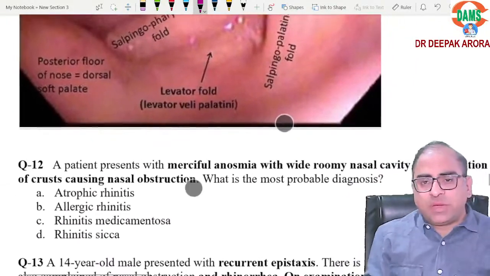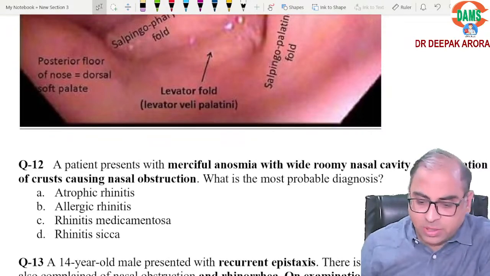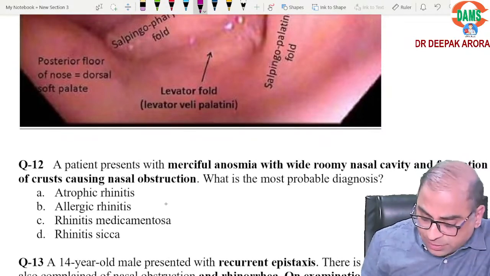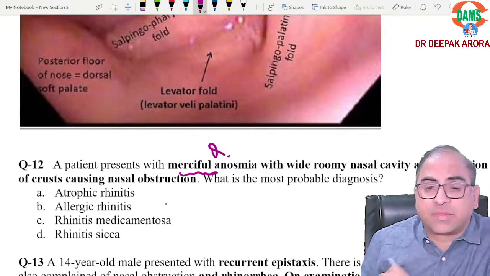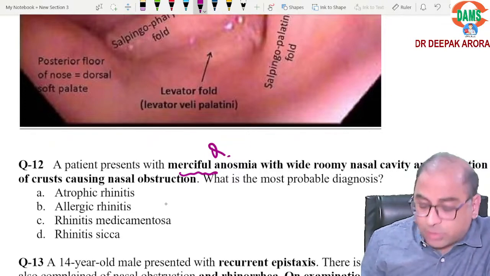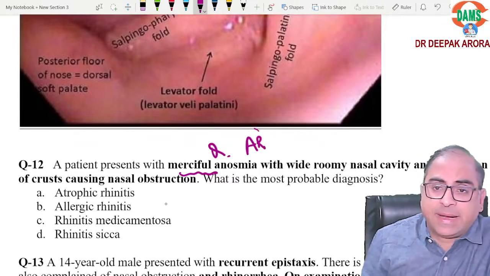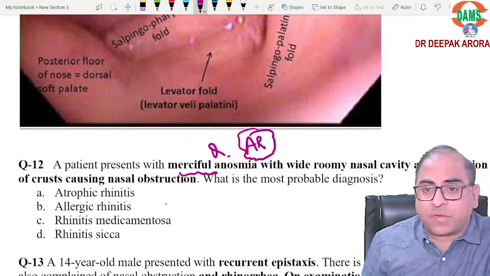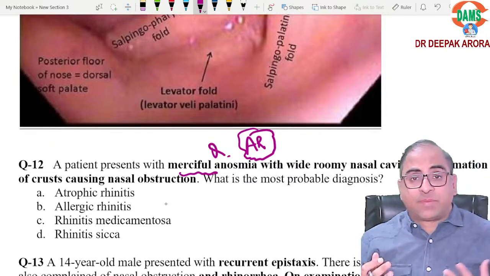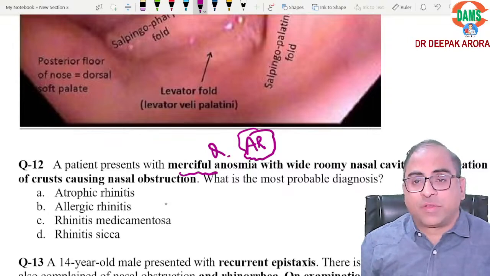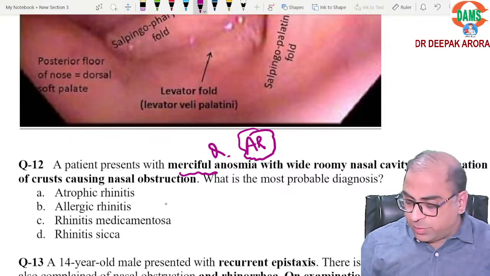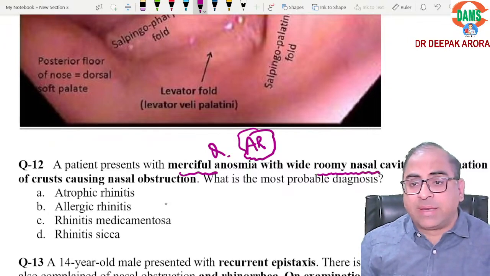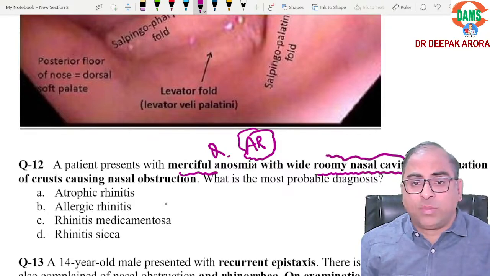Patient with merciful anosmia. The keyword given by the examiner, merciful anosmia. We are talking about atrophic rhinitis. Merciful anosmia means the patient himself is not aware of his foul smell. So merciful anosmia, roomy cavity. When everything is atrophied, it is a roomy cavity.